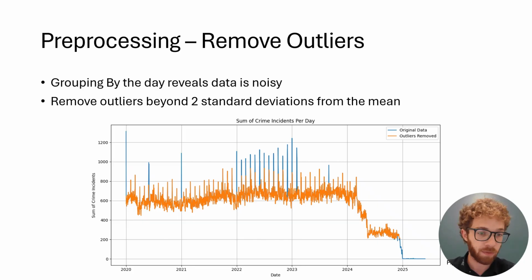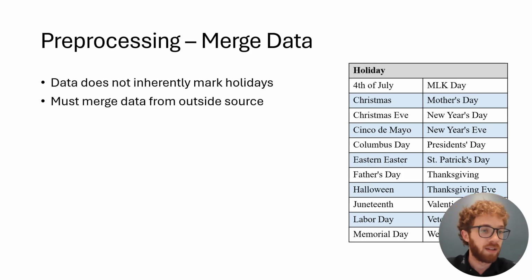We can see from the blue lines, the blue are outliers of the data that I've removed because it was a suspiciously large amount of crime incidents on that day. We can see a lot of them are on the first of the years, like 2020, 2021, and such. Also, everything in 2025 just seems like it's not going to be useful for our analyses. Also, throughout 2022, it seems like there are these weird spikes on the first of each month. So the method I went with for removing these outliers is to remove anything that was beyond 2 standard deviations of the mean.